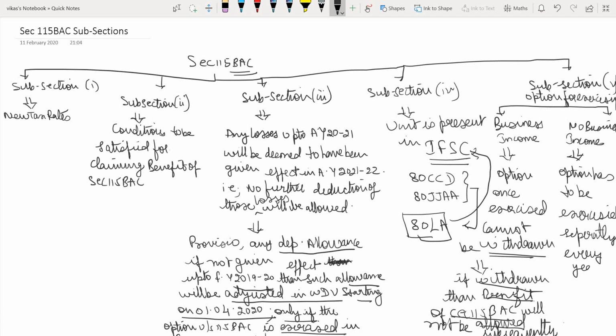Meaning that if the person is not having any business income, then he has the option to take the benefit of section 115BAC every year separately. He can choose whether to take the benefit of 115BAC or not. Okay, so these are all the subsections which are there in section 115BAC.